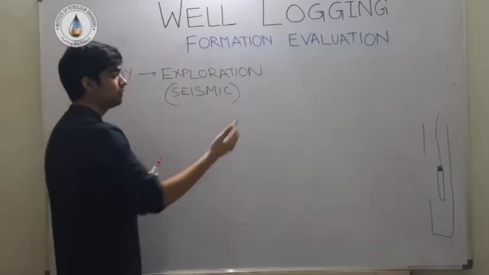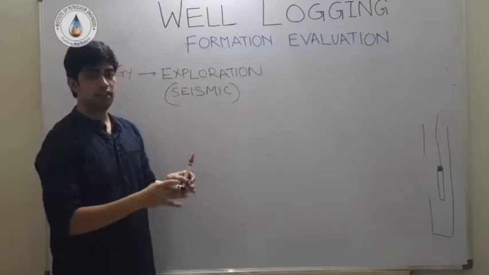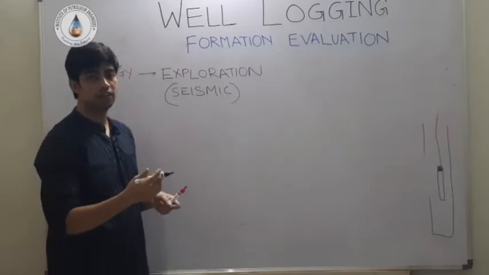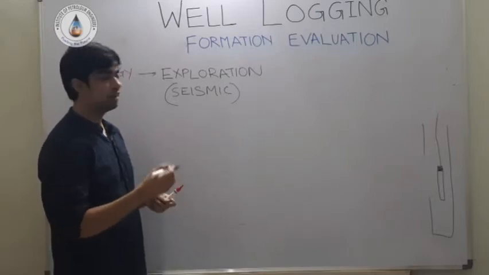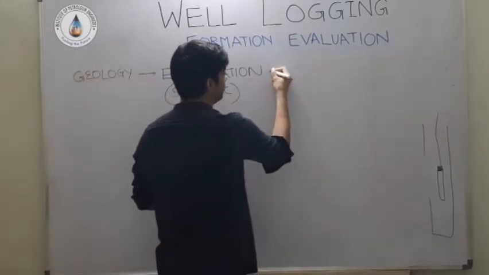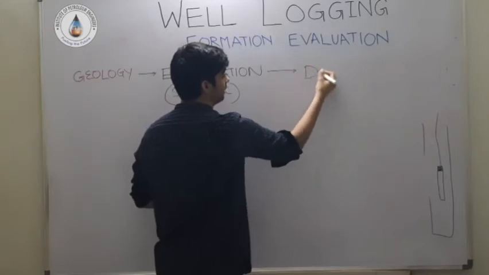Once the permit is given that a large specific area has the presence of some special structures like traps, which are required for accumulation of oil and gas, we further proceed with drilling.